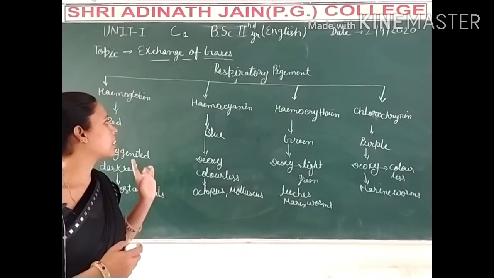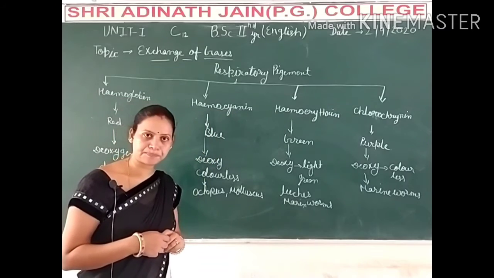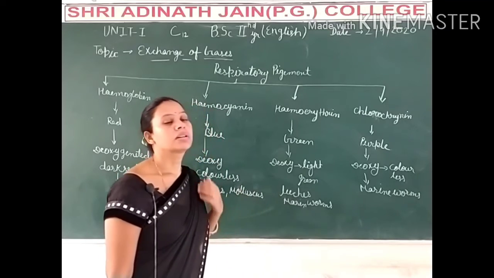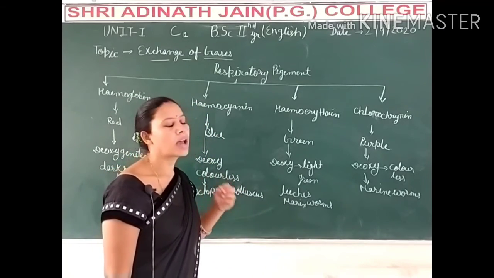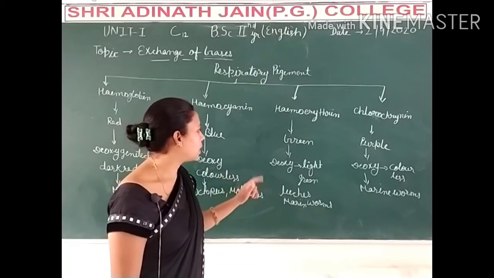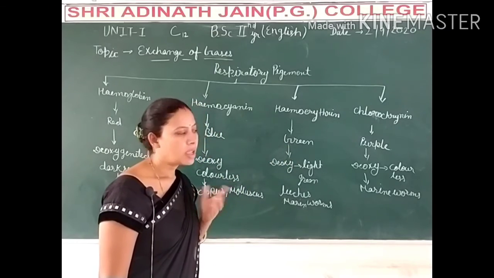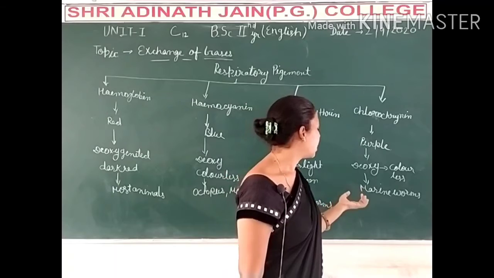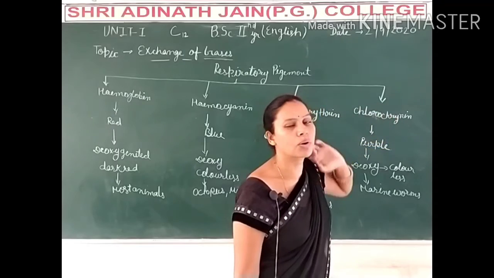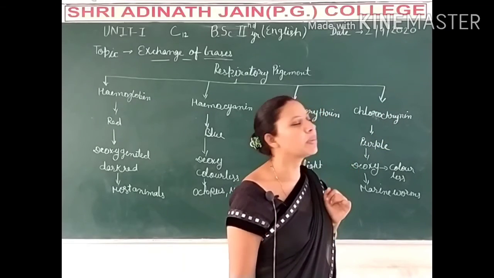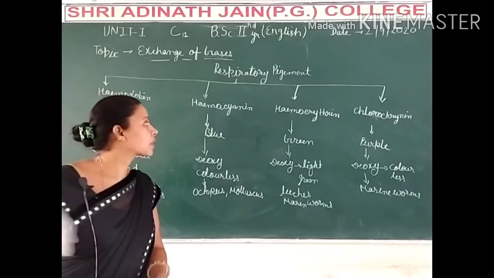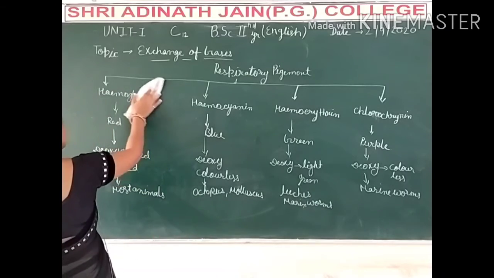Most marine worms, like leech and some earthworms, have hemoerythrin, which means their blood is green. Some other marine worms have chlorocruorin, and their blood is purple. These are the respiratory pigments that help in respiration.